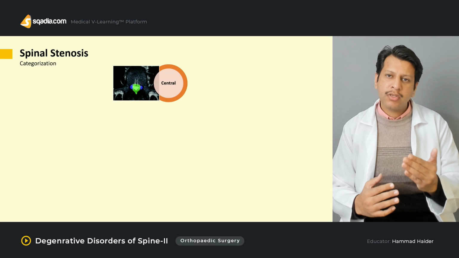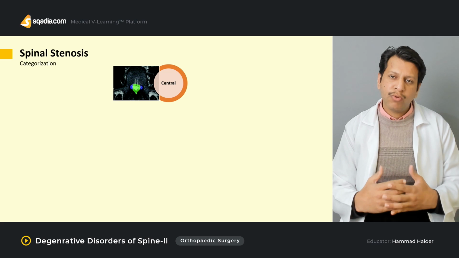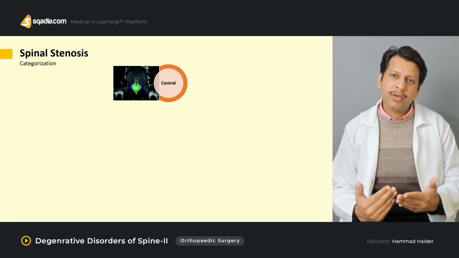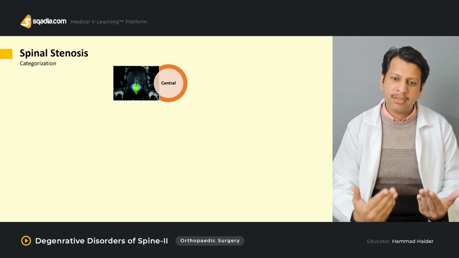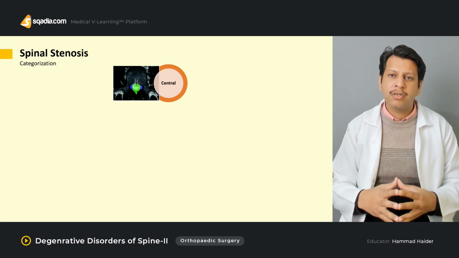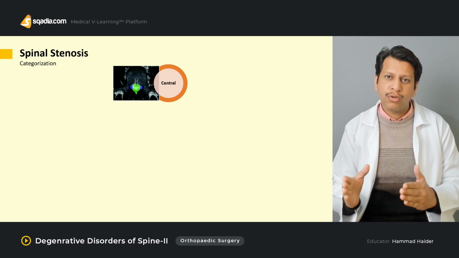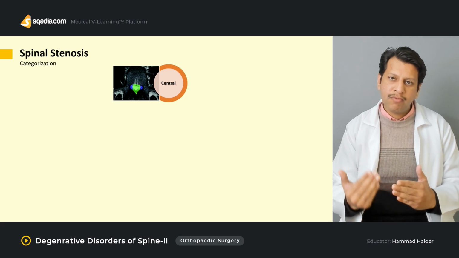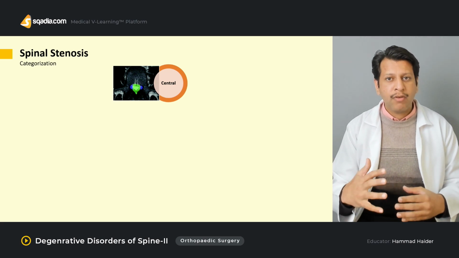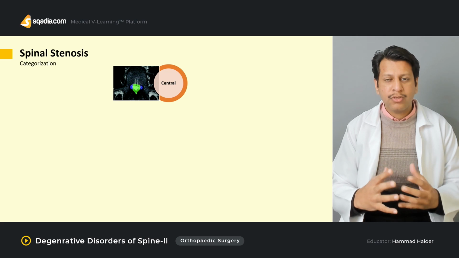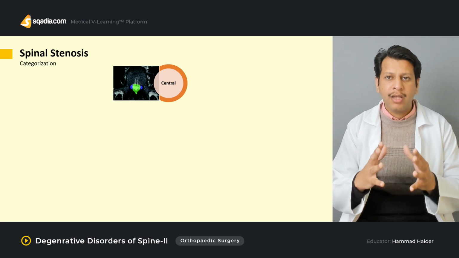For example, if stenosis is occurring at the L4, L5 level, there will be two things: one would be the exiting nerve root, and one would be the traversing nerve root. First, you need to understand what is the exiting nerve root and the traversing nerve root. Then I will be discussing this categorization and why we have categorized it this way. Now, at the L4, L5 disc level, the exiting nerve root is the L4, which is coming out, but L5 is the traversing nerve root which will exit at L5-S1. So if the problem is at L4, L5, and it's a central stenosis, the central stenosis usually affects the traversing nerve root. That is, it will be affecting the L5 nerve root.